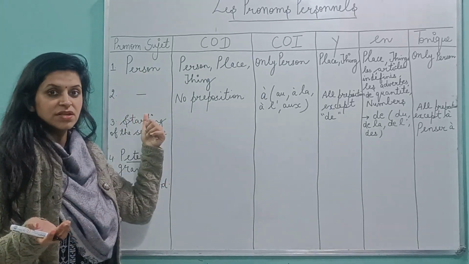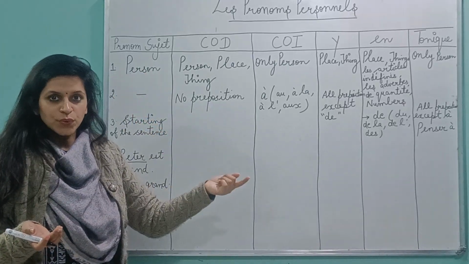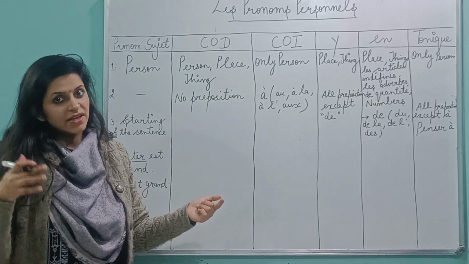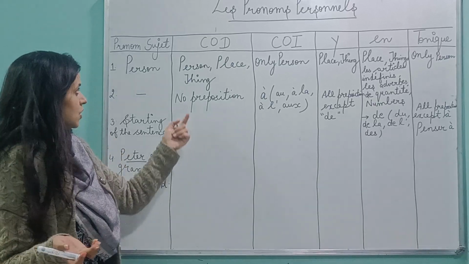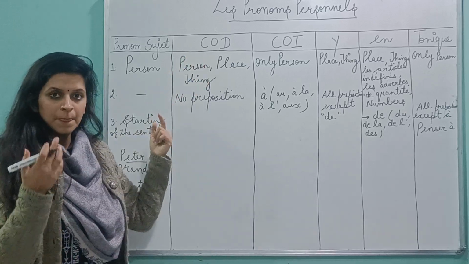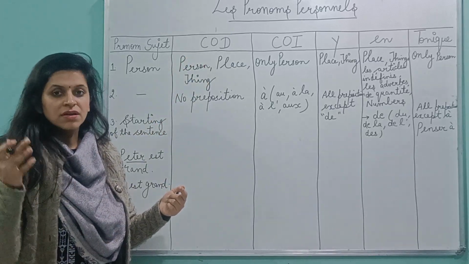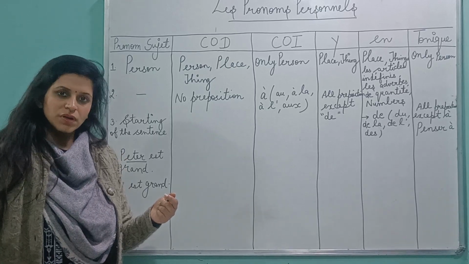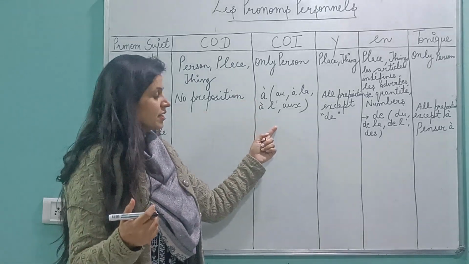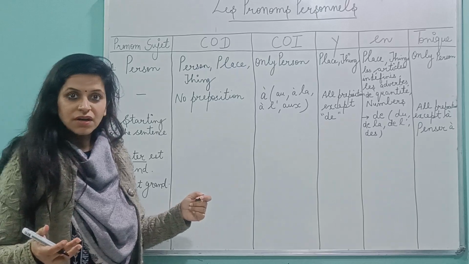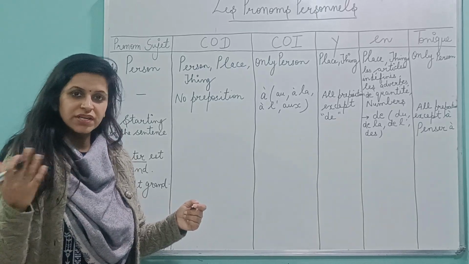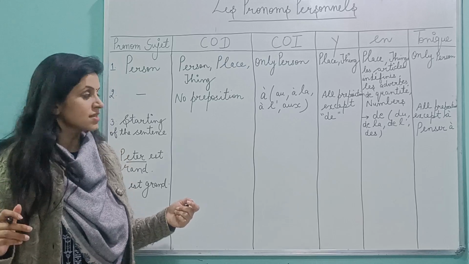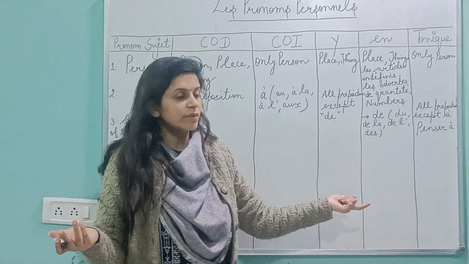Pronom sujet, the table is je, tu, il, elle, nous, vous, ils, elles, plural. For COD it is me, te, le, la, l', nous, vous, les. For COI, it is me, te, lui for masculine and feminine, and lui, nous, vous, leur, without S. E and O, we don't have any table.